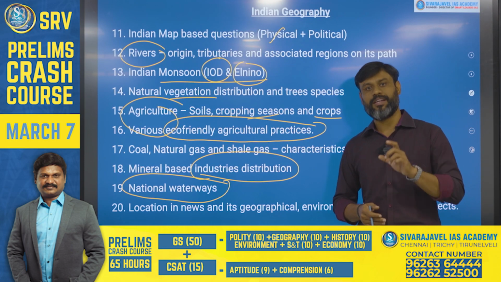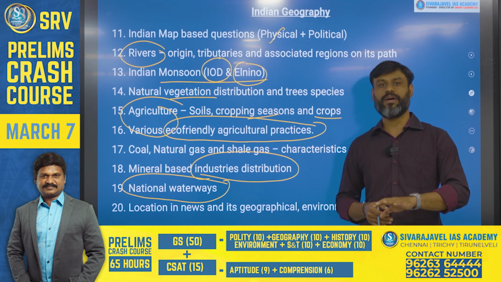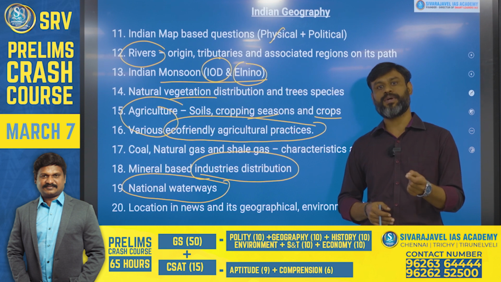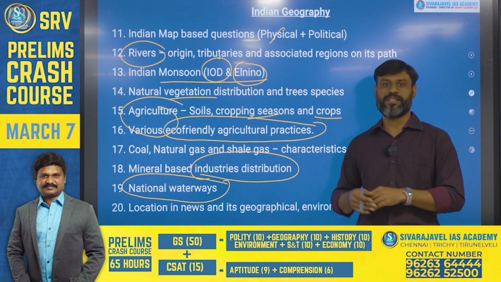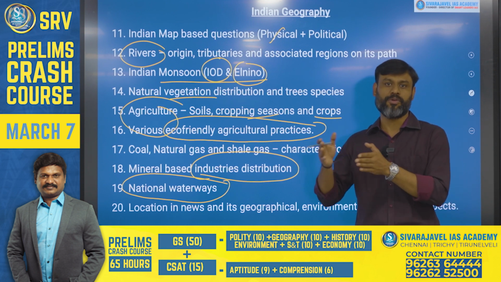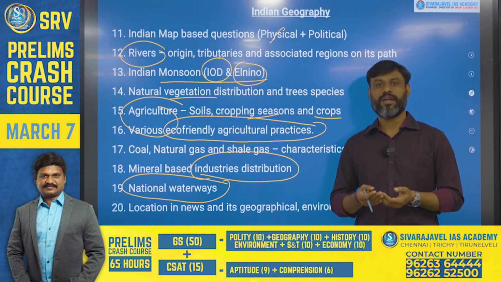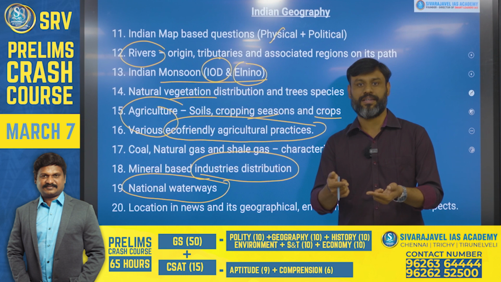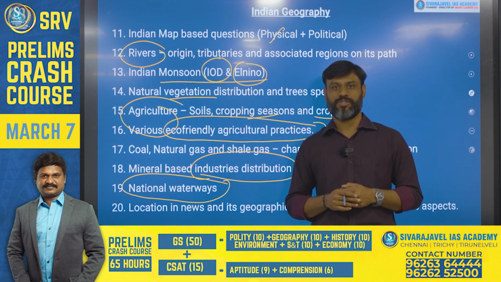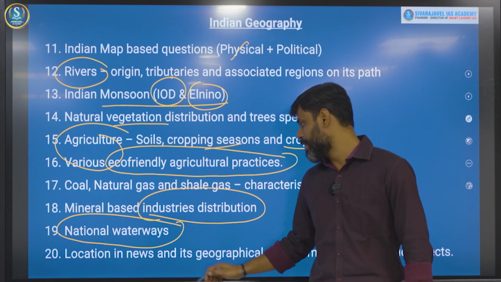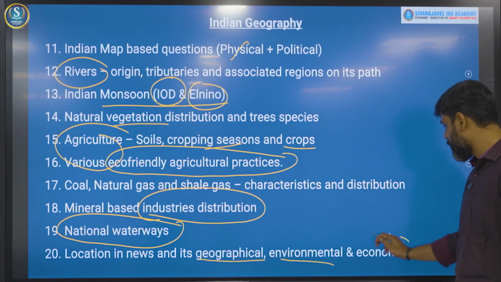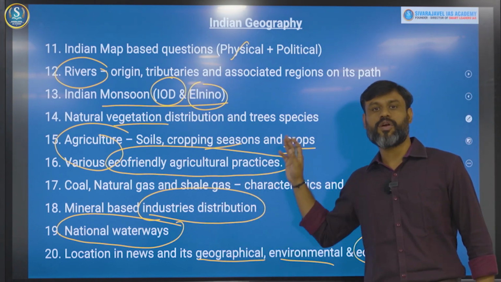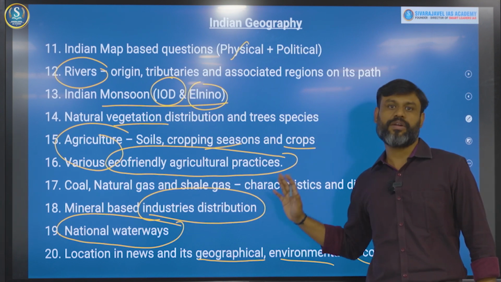And then with respect to current affairs, if any location, either it could be India or the world, what is the geographical or environmental aspect behind that location was asked in the examination. They are not only asking about the factual information about that location, they will be asking you the logic and conceptual geographical phenomena behind the changes taking place in that location, which is what is tested in the UPSC question paper, right? So you need to know about the geographical, environmental as well as economic aspects of the location which was in the news, right? So these are all the other important 10 themes or dimensions of Indian geography.